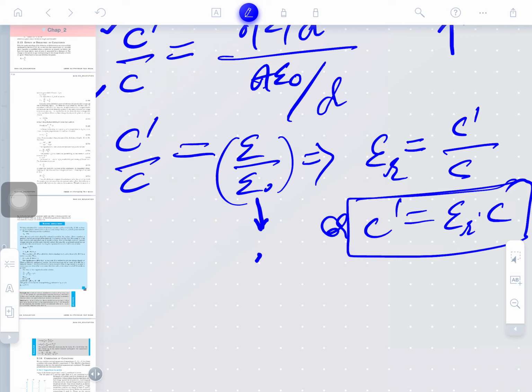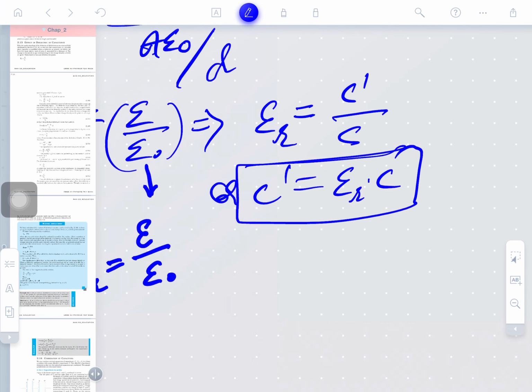This is a ratio. Epsilon is the material permittivity and epsilon naught is the permittivity of free space. So the permittivity of free space is taken as the denominator; it is the comparison between these two. This is taken as epsilon, or in some books as k. This is called the ratio of the electric permittivity of the medium to the electric permittivity of free space. Is that clear? So this can be replaced here in this manner.